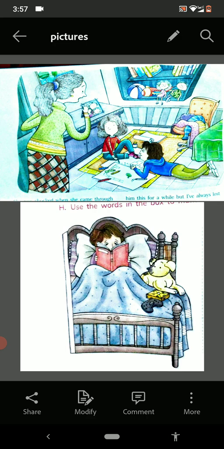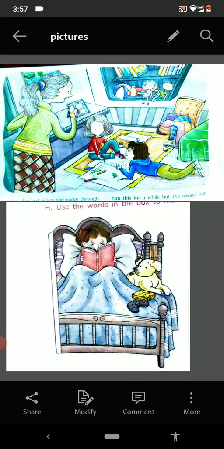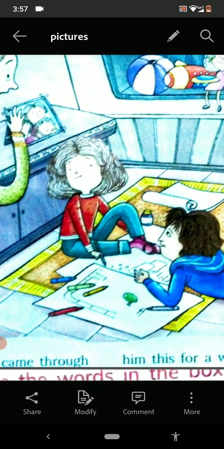This is picture composition. In the topic picture composition, you have been given a picture and you have to describe the picture in 8 to 10 sentences. Two pictures are there and it is very easy to explain the picture. Let us see the first picture first of all. See, it is there and let us enlarge it.